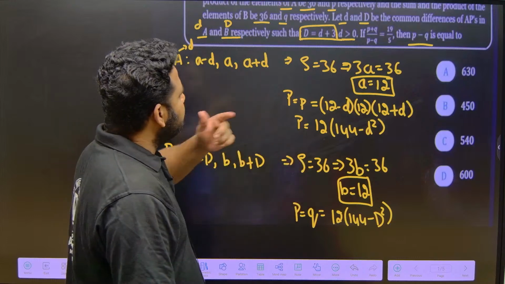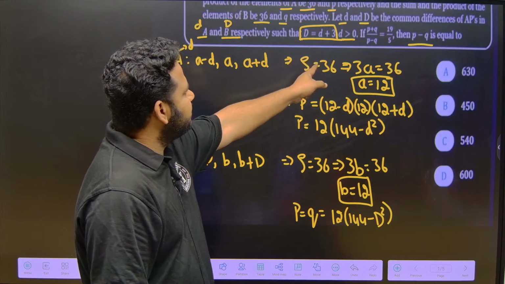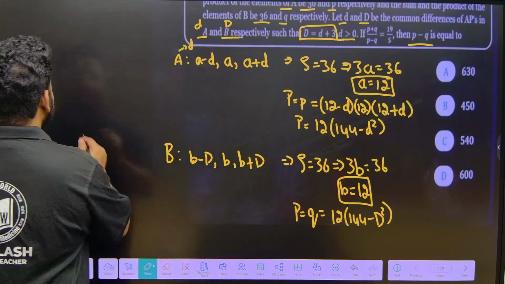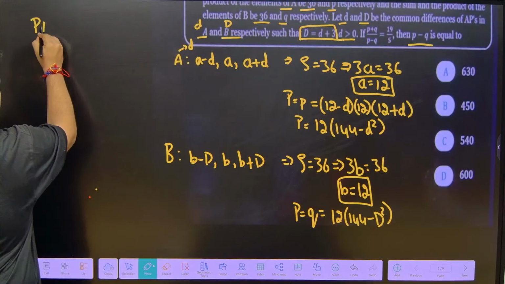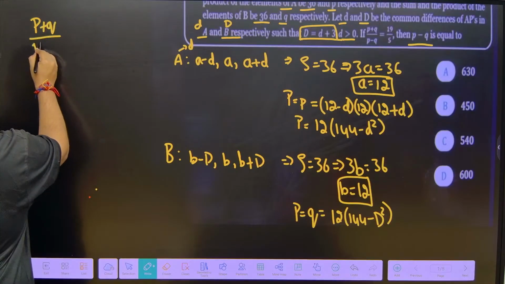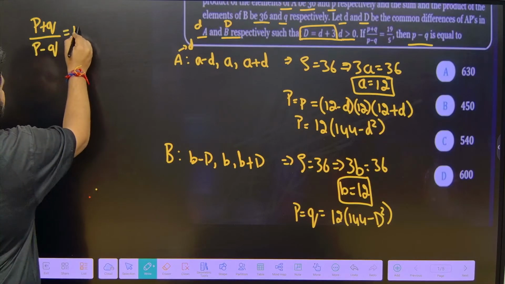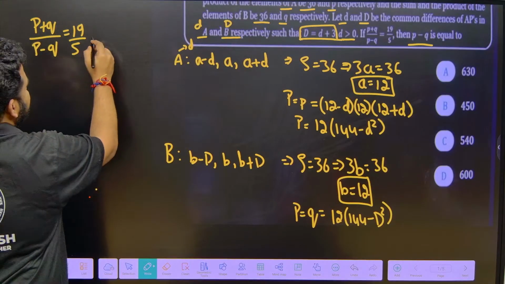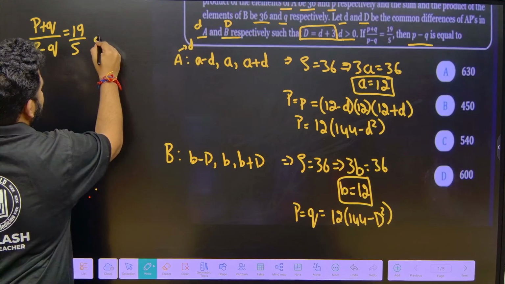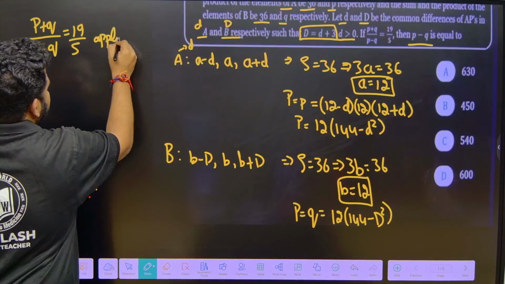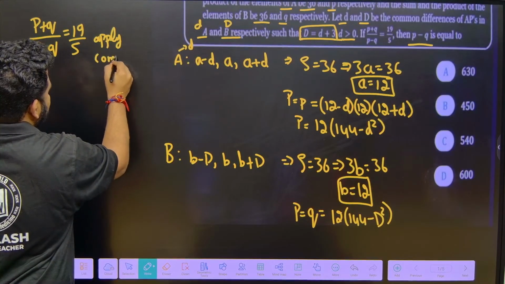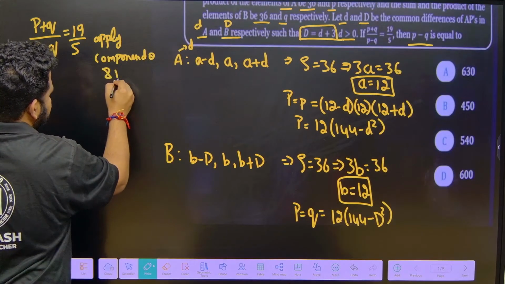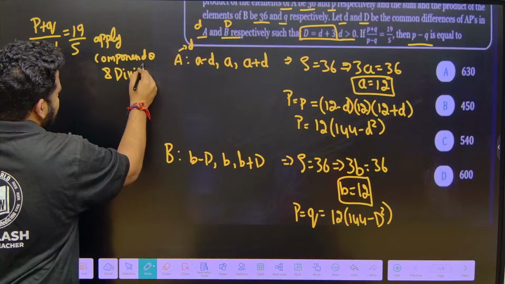Now what do we have to do? They have given (p plus q) by (p minus q) is equal to 19 by 5. Let us use that. Since it is given in the form of a ratio, let me apply componendo and dividendo.